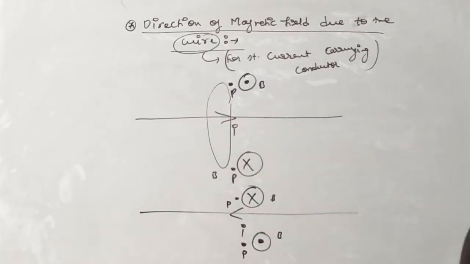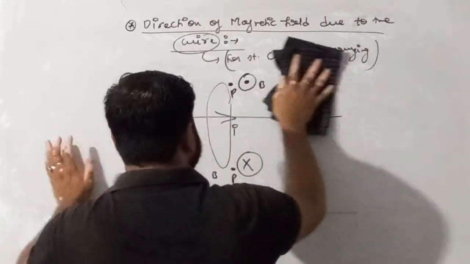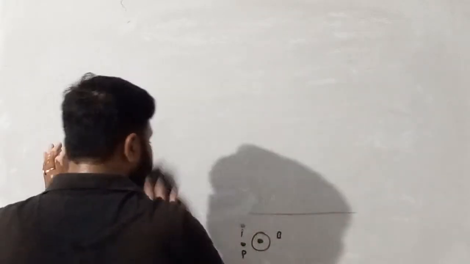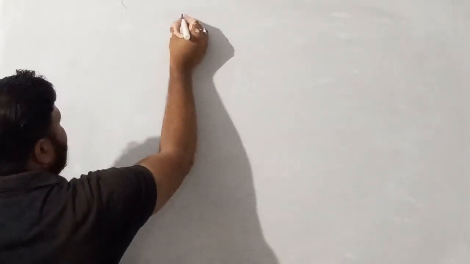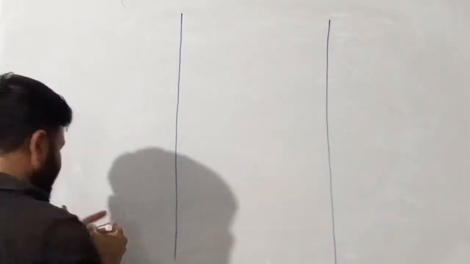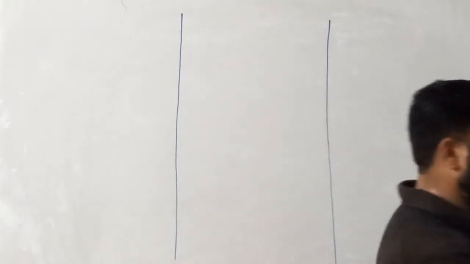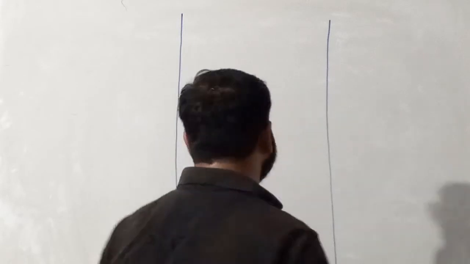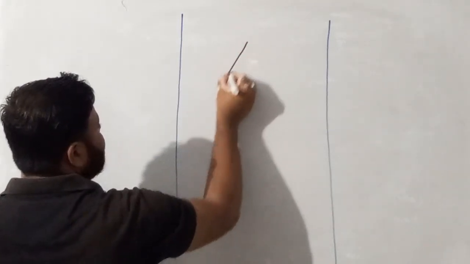Now we have to discuss some numerical, so write down the numerical. Consider an equilateral triangle which is made up of wire, in which current I is flowing.